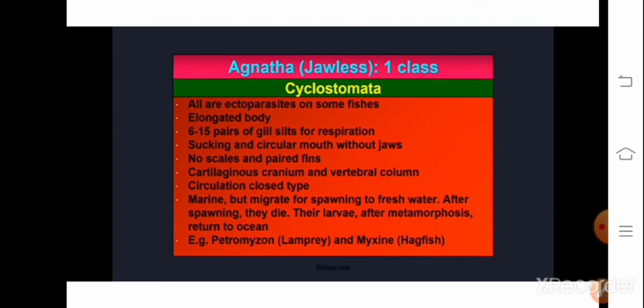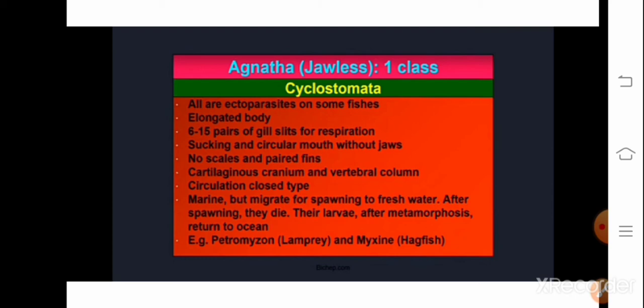The cranium, meaning the brain case, is cartilaginous in nature, and the vertebral column is also cartilaginous. Circulation is closed type. They are marine, but for spawning, meaning egg laying, they migrate to fresh water. After spawning, they die.